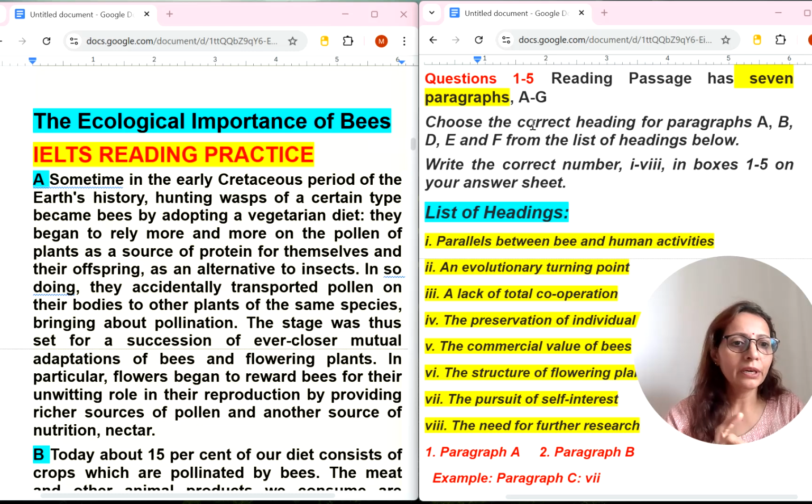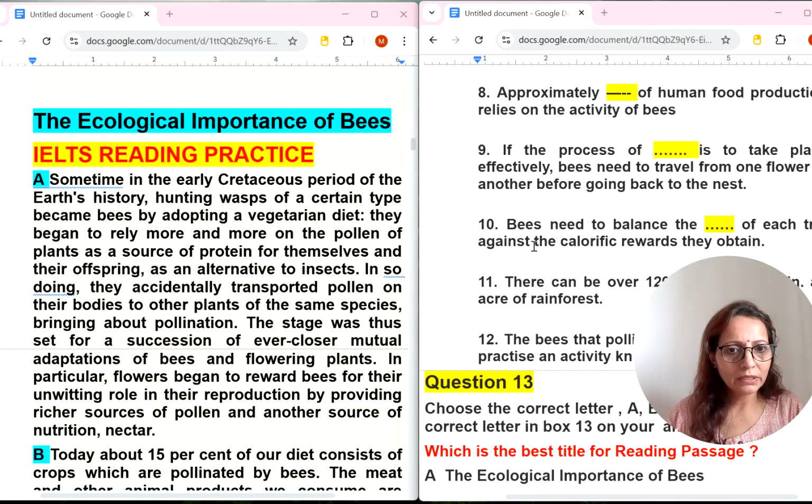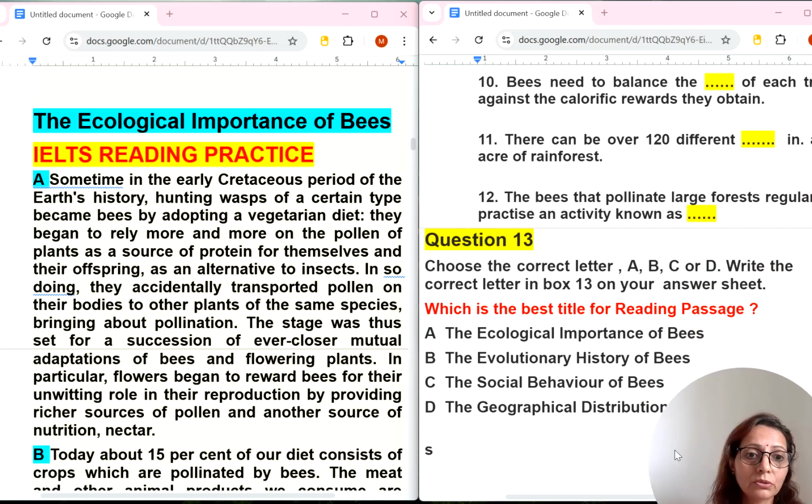That doesn't matter. So logic should be there in solving this. Okay. So here the first type of question I can see is list of headings, and the next type of question definitely I would like to see is fill in the blanks, and the last type of question is also there. So you can understand what types of question are there. If you can understand the instructions, definitely you would answer me in the comment section what type of question this is. Okay, so I will not try to read any paragraph before starting the questions. Definitely I have understood that within the next 20 or 18 minutes I will be getting knowledge about bees, the importance of bees. So I will not try to read anything.